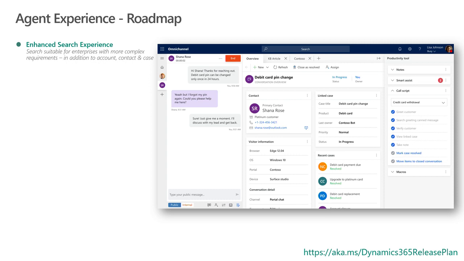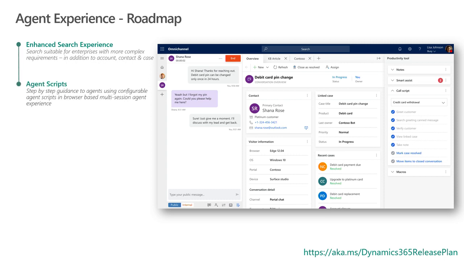With the enhanced search experience, we'll provide capabilities to handle more complex business scenarios. We'll expand the search capabilities to custom entities as well, and to also include custom fields in a specific entity. This is in addition to some of the UX improvements that we may end up doing as we get more feedback during the preview.